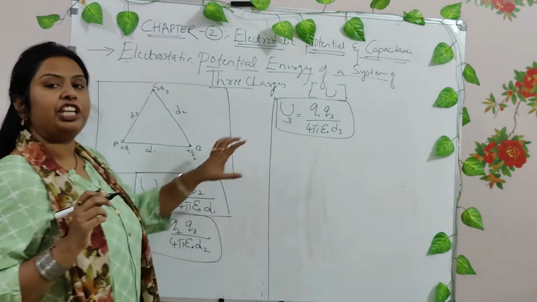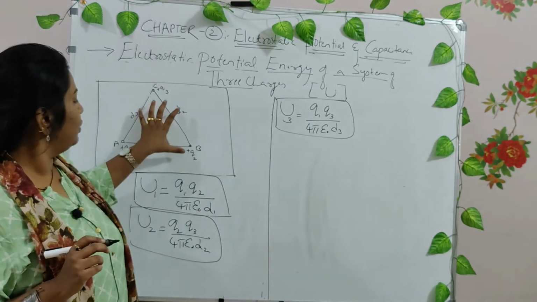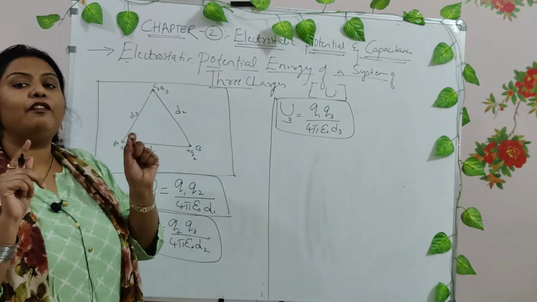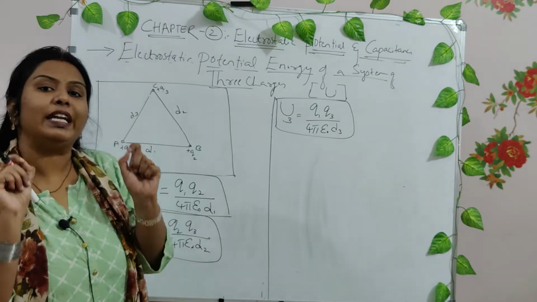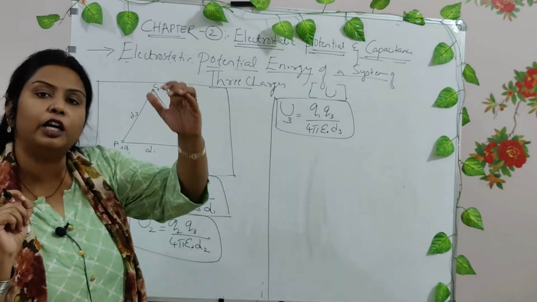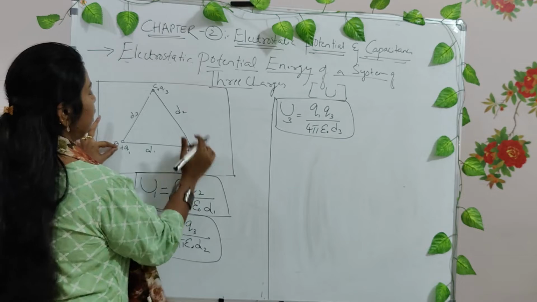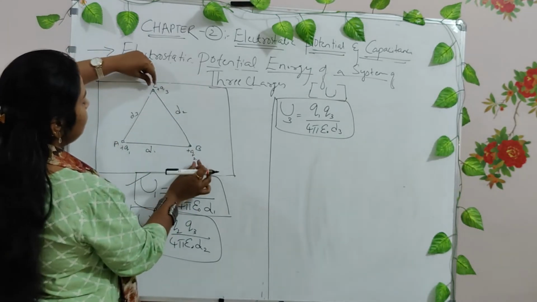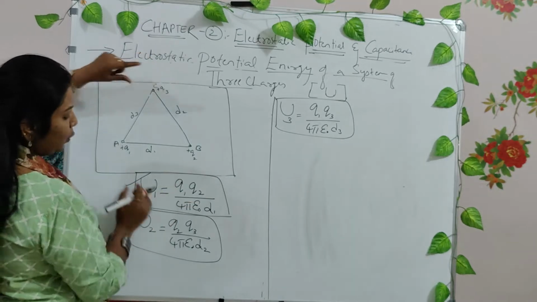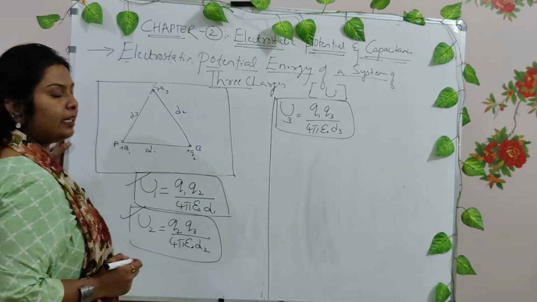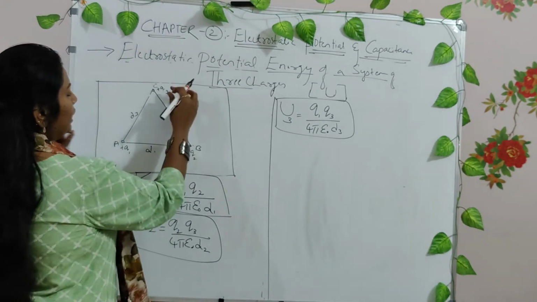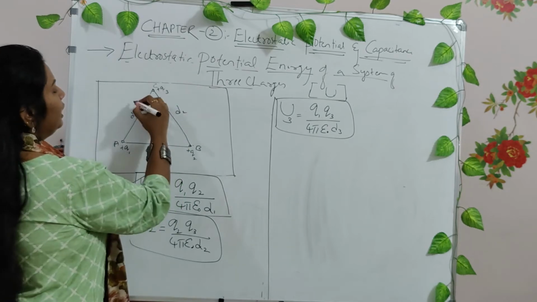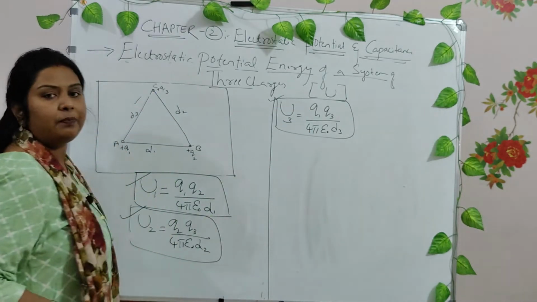Now these are the potential energies in this system when two charges are taken one at a time, neglecting the third one. When you consider Q1 and Q2, you neglect Q3, you get this potential energy. When you consider Q2 and Q3, neglect Q1, you get this one. When you neglect Q2 and consider only Q1 and Q3, you get this potential energy, right?